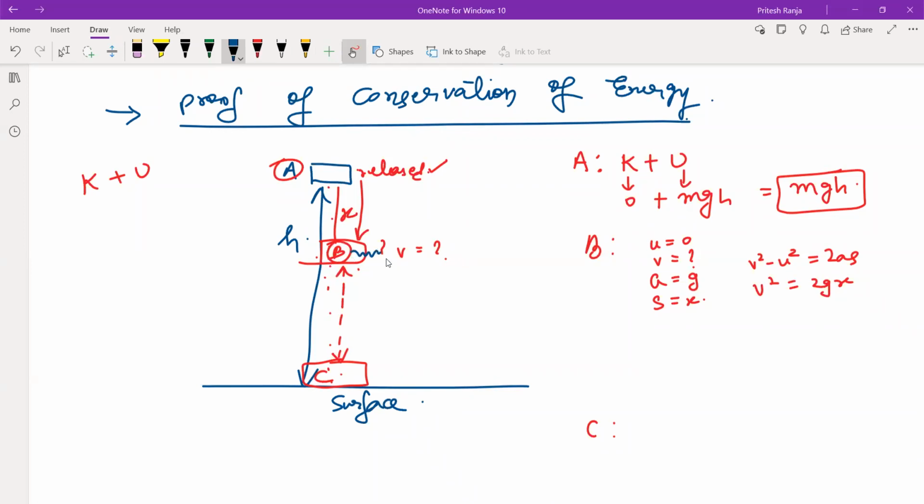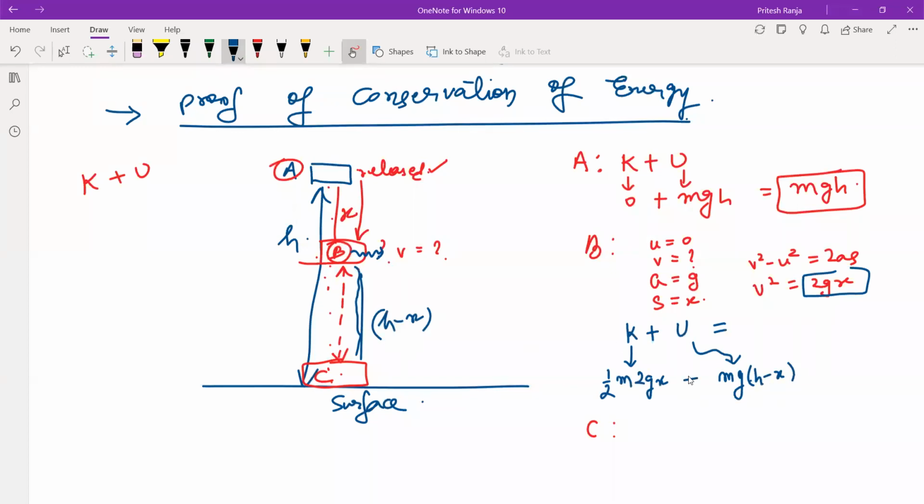So at B, we have found the speed. So it will have kinetic energy here. And this is also at some height, so there will be potential energy. Kinetic energy we can find using half m v square. Instead of v square, we can write 2gx. Potential energy will be mg into the height from the ground. So what is the height? H minus x.